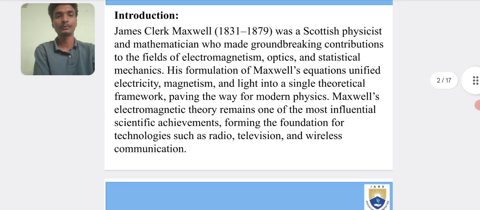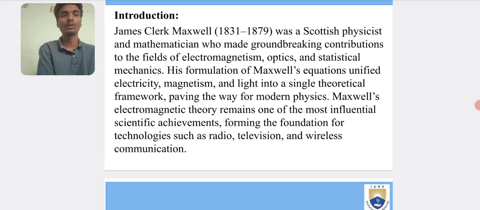So, coming to the introduction, James Clerk Maxwell was born in 1831 and died in 1879. He was a Scottish physicist and mathematician who made groundbreaking contributions to the field of electromagnetism, optics, and statistical mechanics. His formulation of Maxwell's equations unified electricity, magnetism, and light into a single theoretical framework, paving the way for modern physics. Maxwell's electromagnetic theory remains one of the most significant scientific achievements, forming the foundation for technologies such as radio, television, and wireless communications.